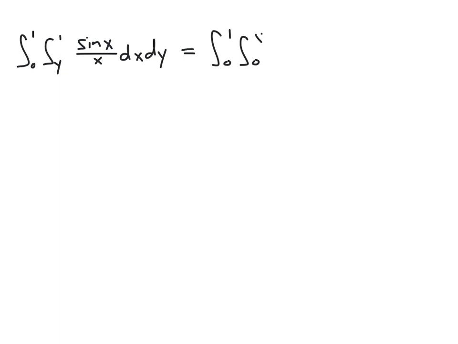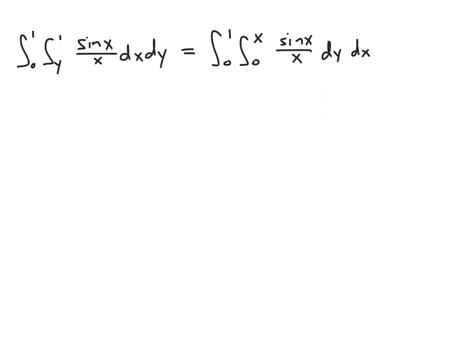Okay. So we wanted to compute the integral from 0 to 1 of the integral from y to 1 of sine x over x dx dy. And what we just saw was that we can rewrite that as the integral from 0 to 1 of the integral from 0 to x of the same function. We haven't done anything with the function, but we have changed the limits of integration. And so these two integrals are each defined by the different pairs of inequalities that we had on the previous slide, which represent the exact same region.